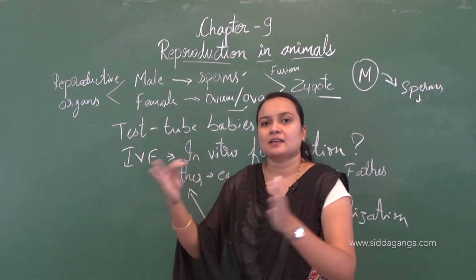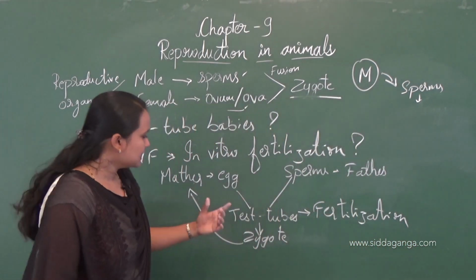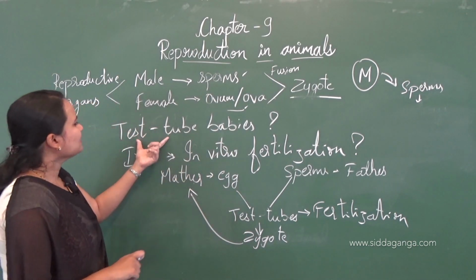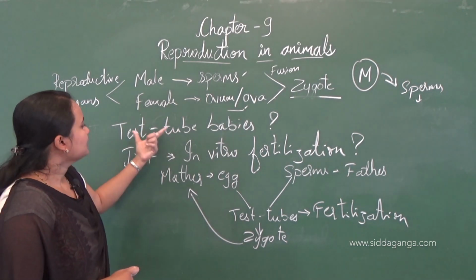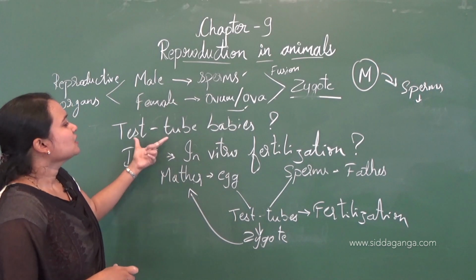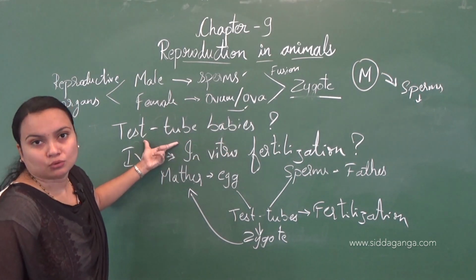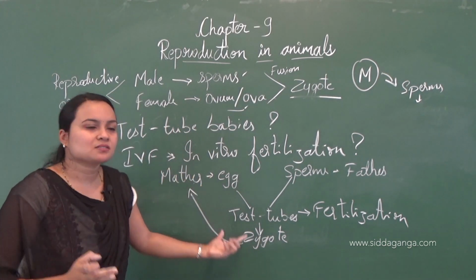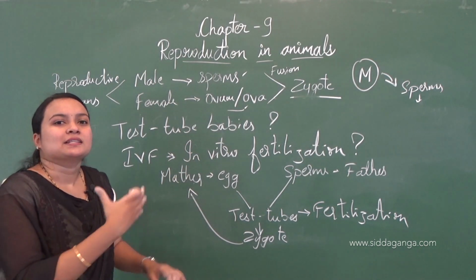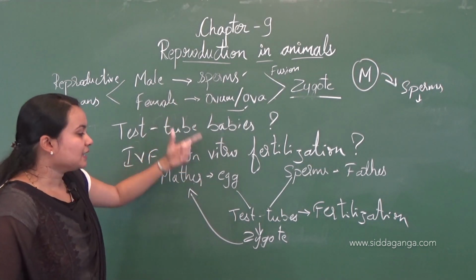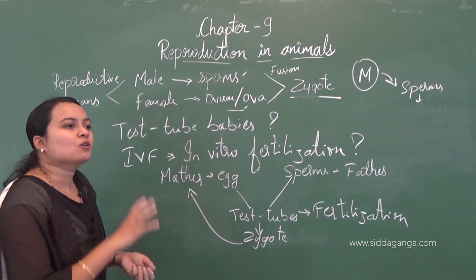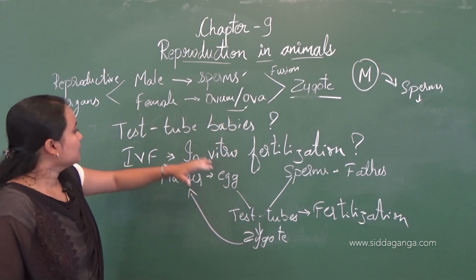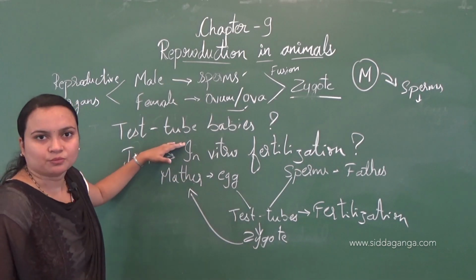As the delivery of babies usually takes place, like that only the test tube babies are delivered. But why are they called test tube babies? This word may confuse you: do the babies develop in a test tube? No, only some stages of the zygote develop in the test tube, or in the external medium, and then it is implanted into the mother. Like how the fetus develops inside the mother, likewise the test tube babies are developed. The babies are not developed in the test tube.